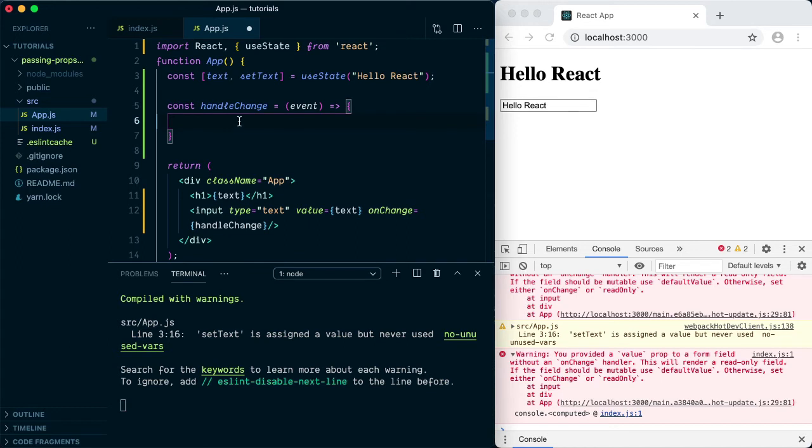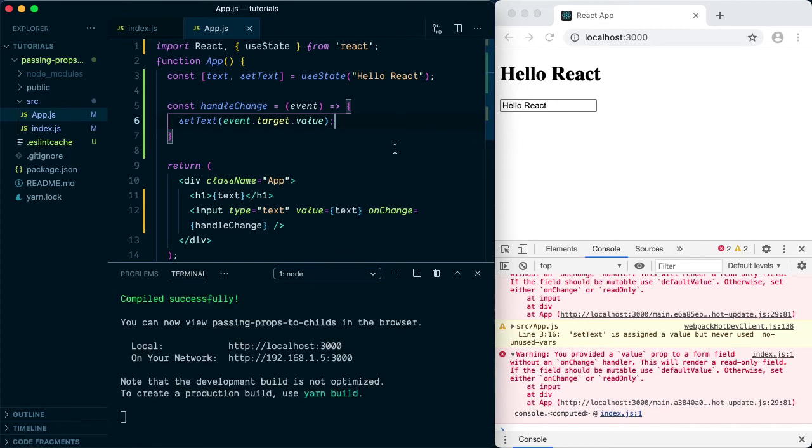Next we need to grab that value, which we can do using event.target.value, and we need to store this. To store this, we are going to use the setText method, and we can just move it inside these round braces.